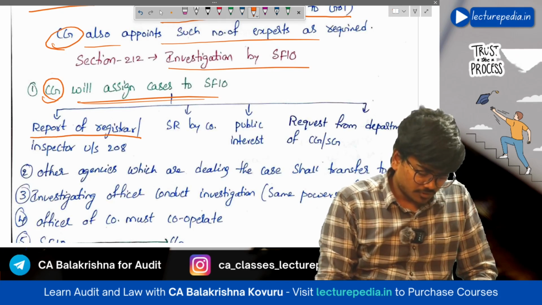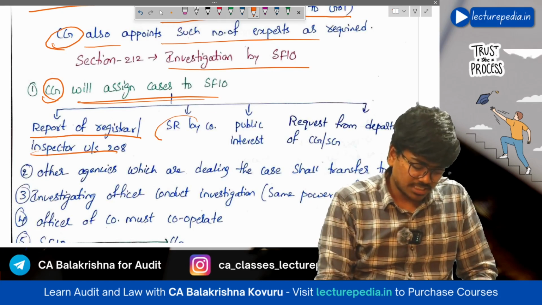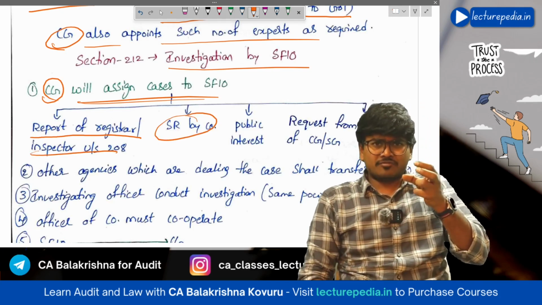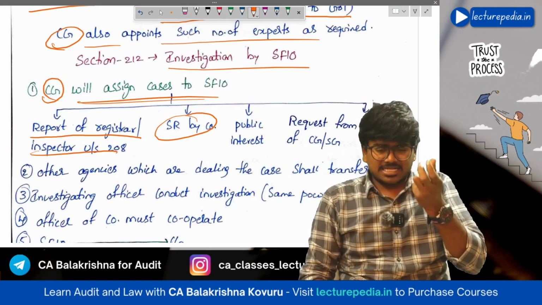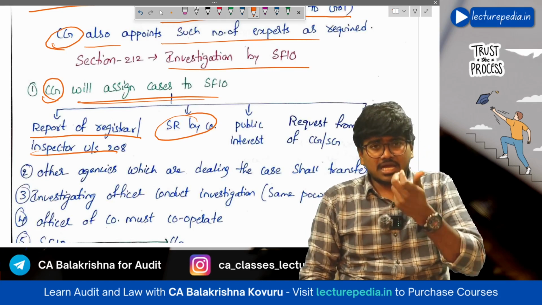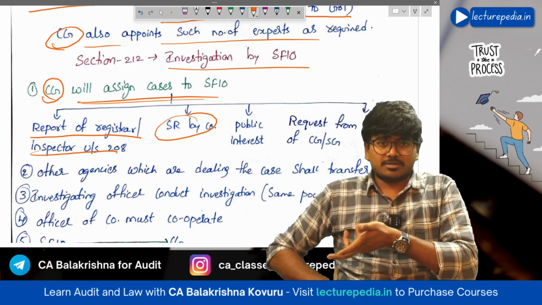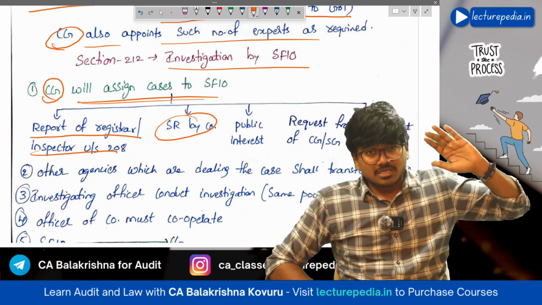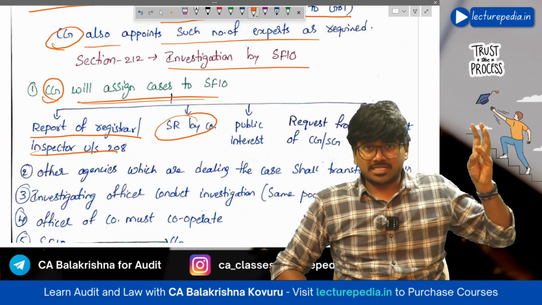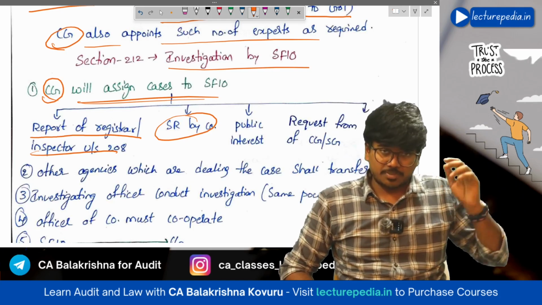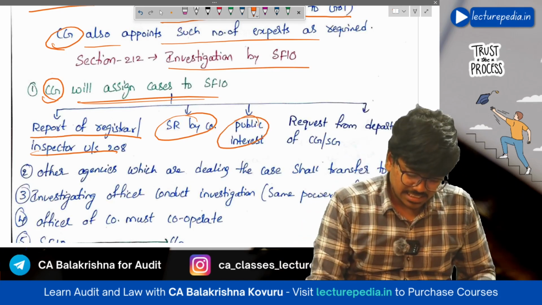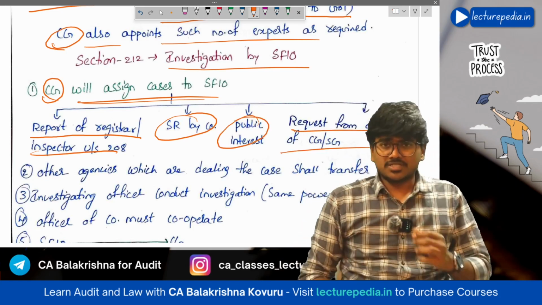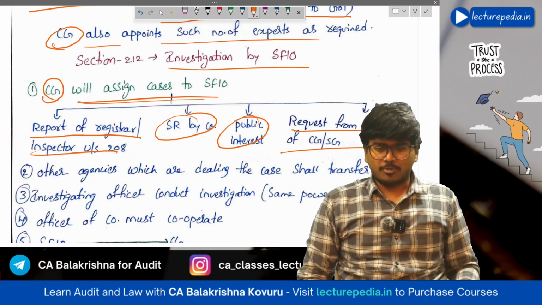See, CG will assign cases to SFIO based on report of registrar or inspector under section 208. The triggering point of investigation is the same. Okay, the triggering point of investigation that is allocated to SFIO is also the same: either based on report of inspector, or based on general meeting special resolution, or public interest, or request from a department of central government or state government. The same points.